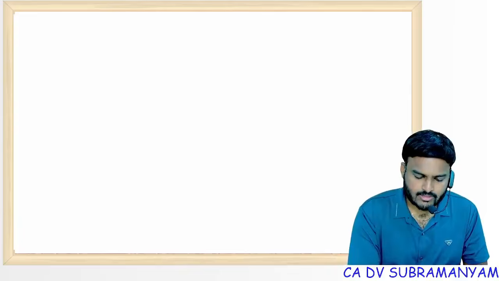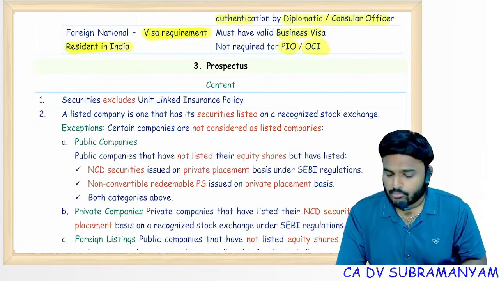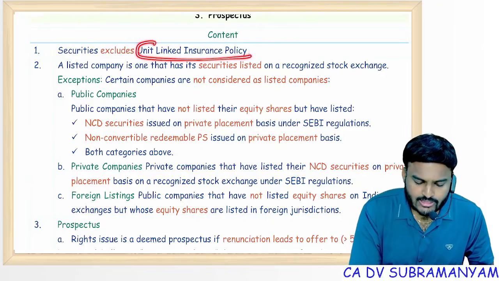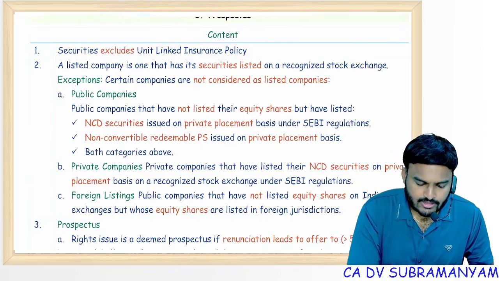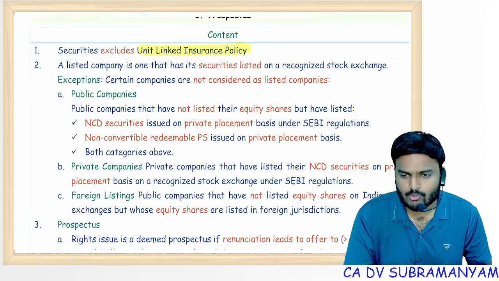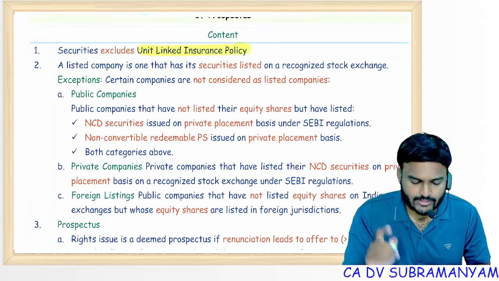Fine. Next, let's continue with the next chapter, prospectus. In prospectus, securities excludes unit linked insurance policy. Remember, the definition of securities excludes, not includes, unit linked insurance policy. Unit linked insurance policy is not a security.